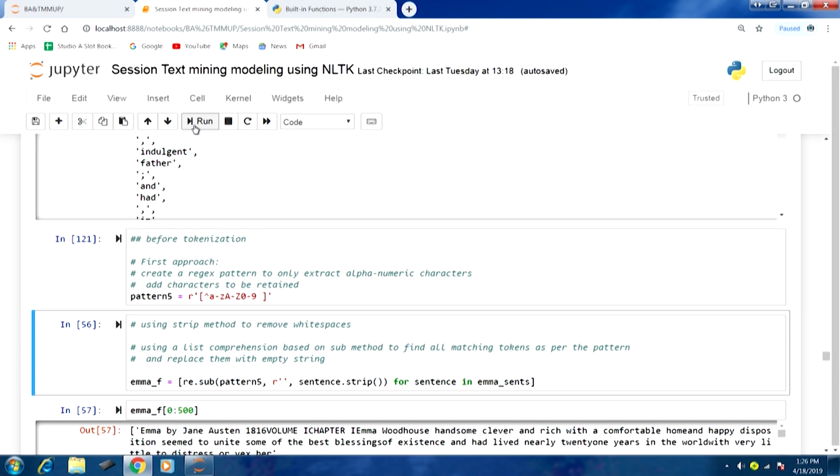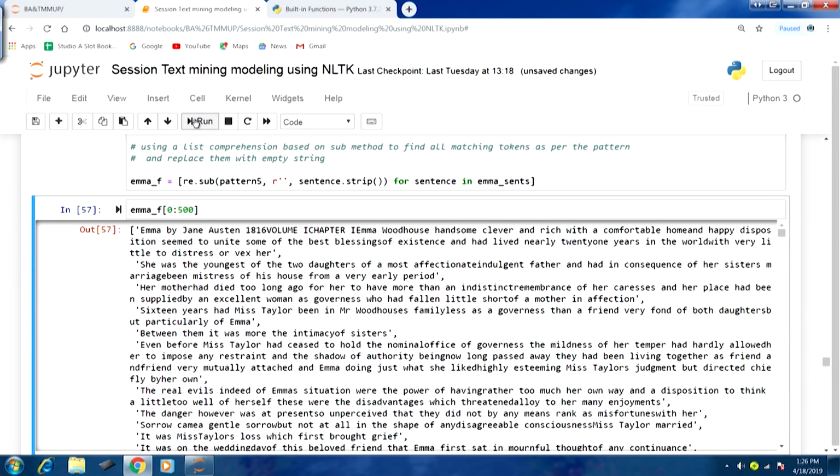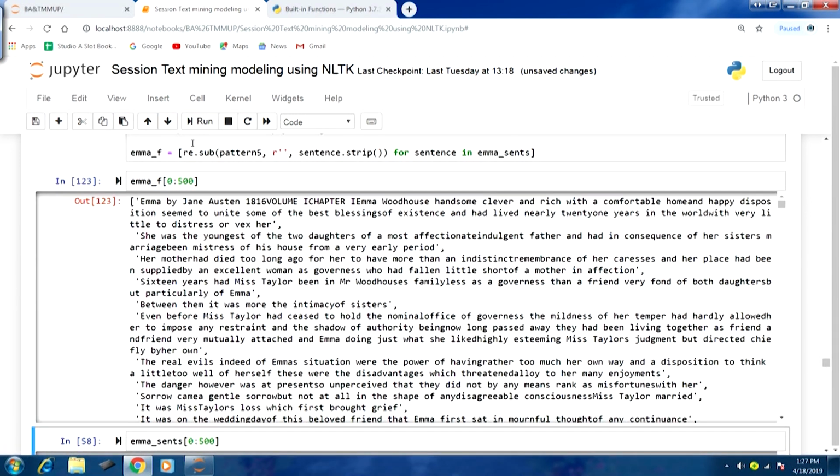If I run this, let us have a look at the 500 characters here. So, you can see the output here.